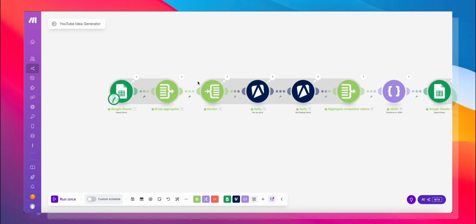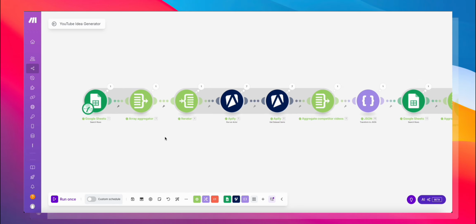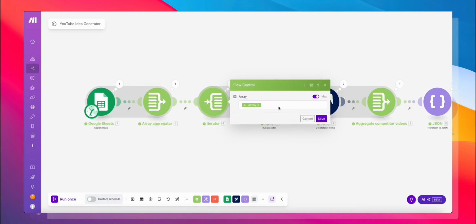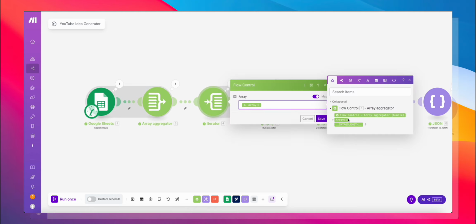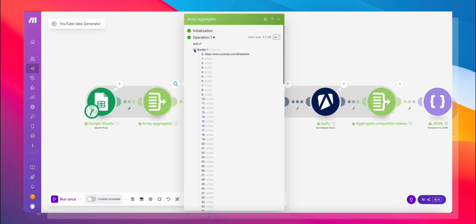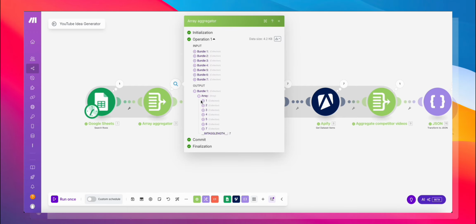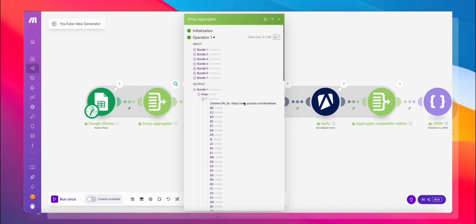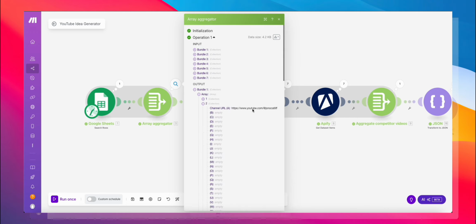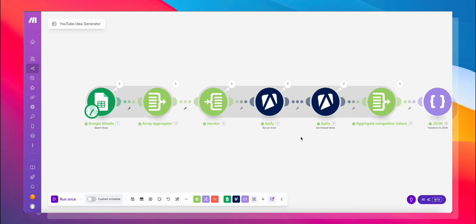We need to do this because we want to iterate over every single item in that array. That is the next module that we have over here, which is the iterator. In the iterator, we are going to add this array. What that's going to do is work over every single object one at a time. So it's going to take this URL, then it's going to take this URL, and so on and so forth.